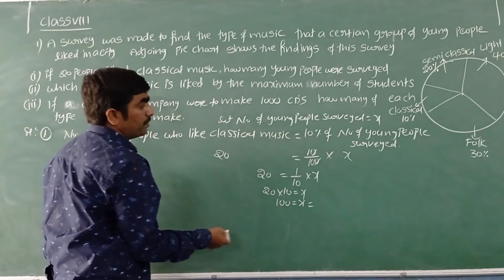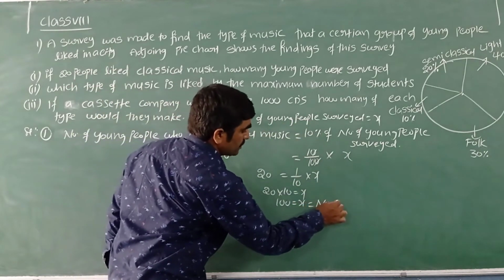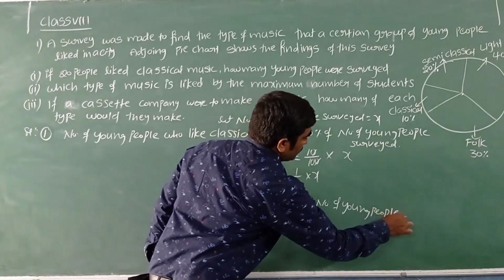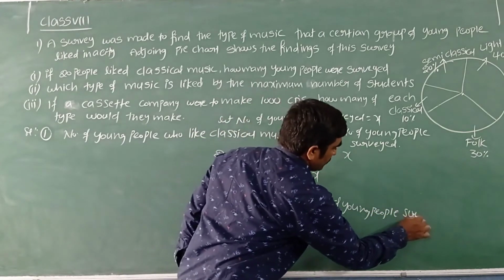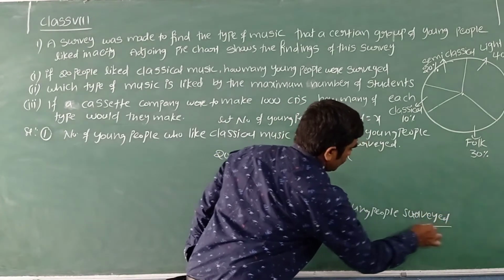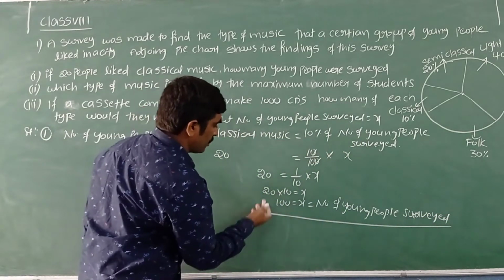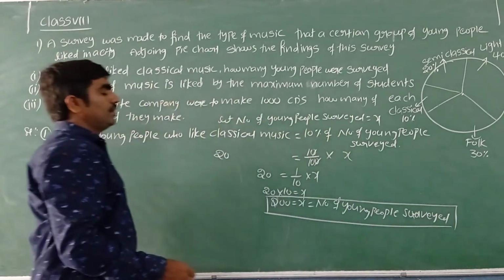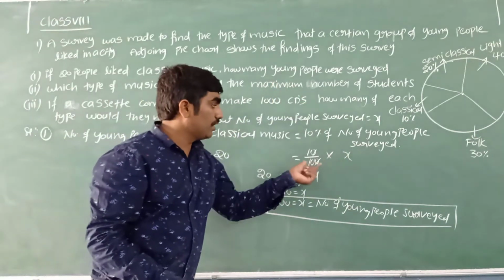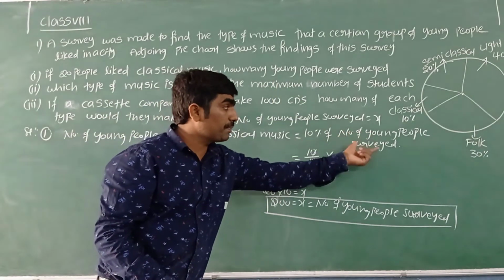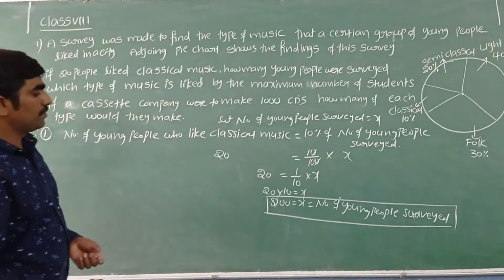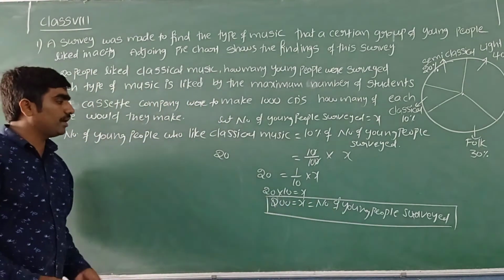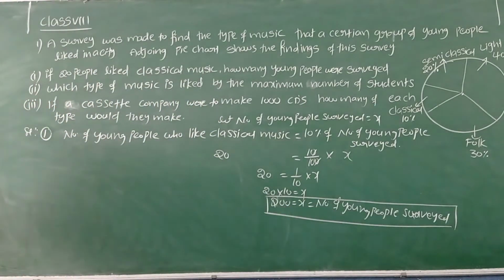What is meant by x? The number of young people surveyed. So that is the way we can find this. Sorry, 20 into 10 is 200. So out of the whole, 10% of young people surveyed are interested in classical music. From there I got how many young people were surveyed: 200. Out of 200, only 20 are interested in classical music.